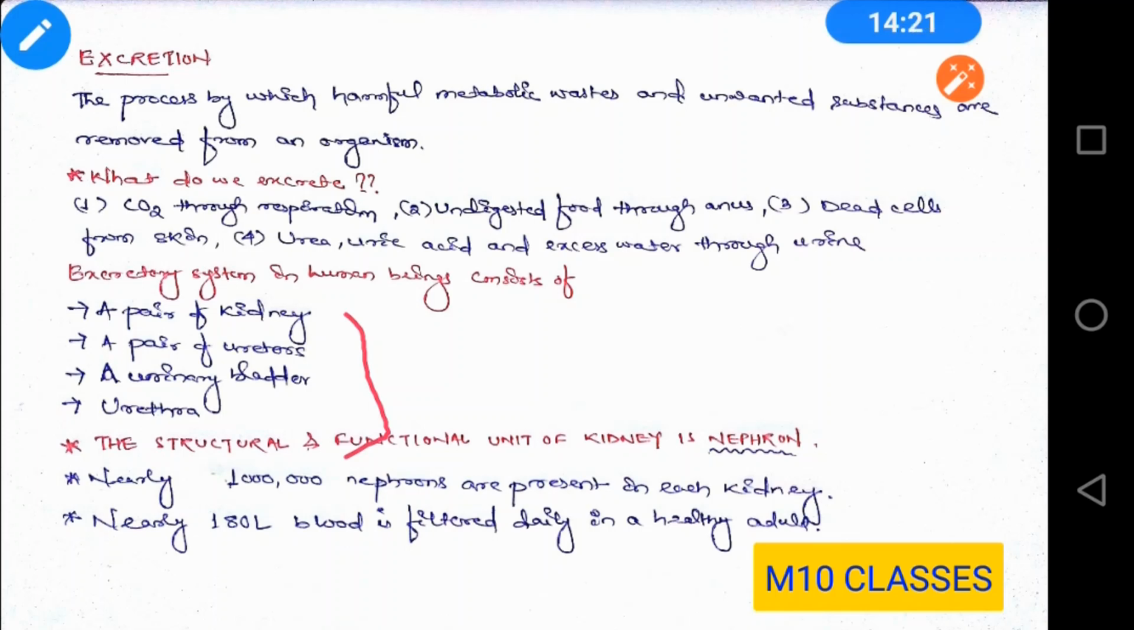The filtration is carried out in the kidney with the help of nephrons. The nephrons are the structural and functional unit of the kidney. Every kidney has nearly 10 lakh nephrons inside it, and about 180 liters of blood gets purified in the kidney in a day.